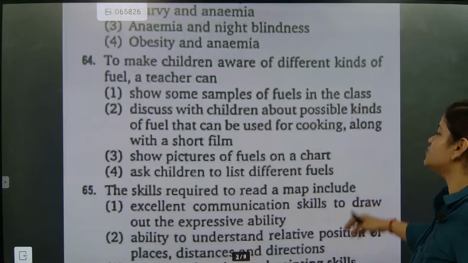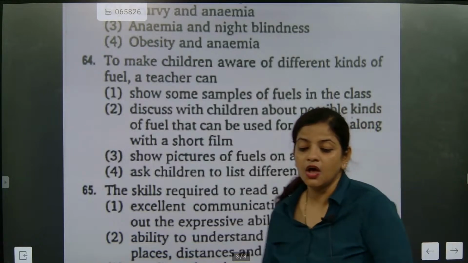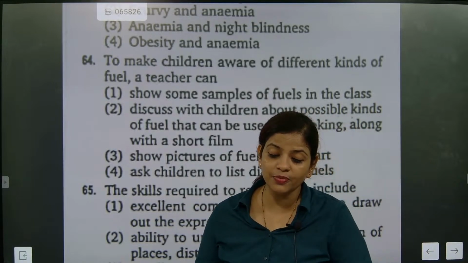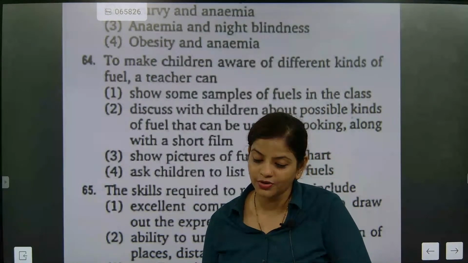And second, ask children to list different fuels. We should ask the students to list different fuels, about which one you will be discussing. So what you are going to do?